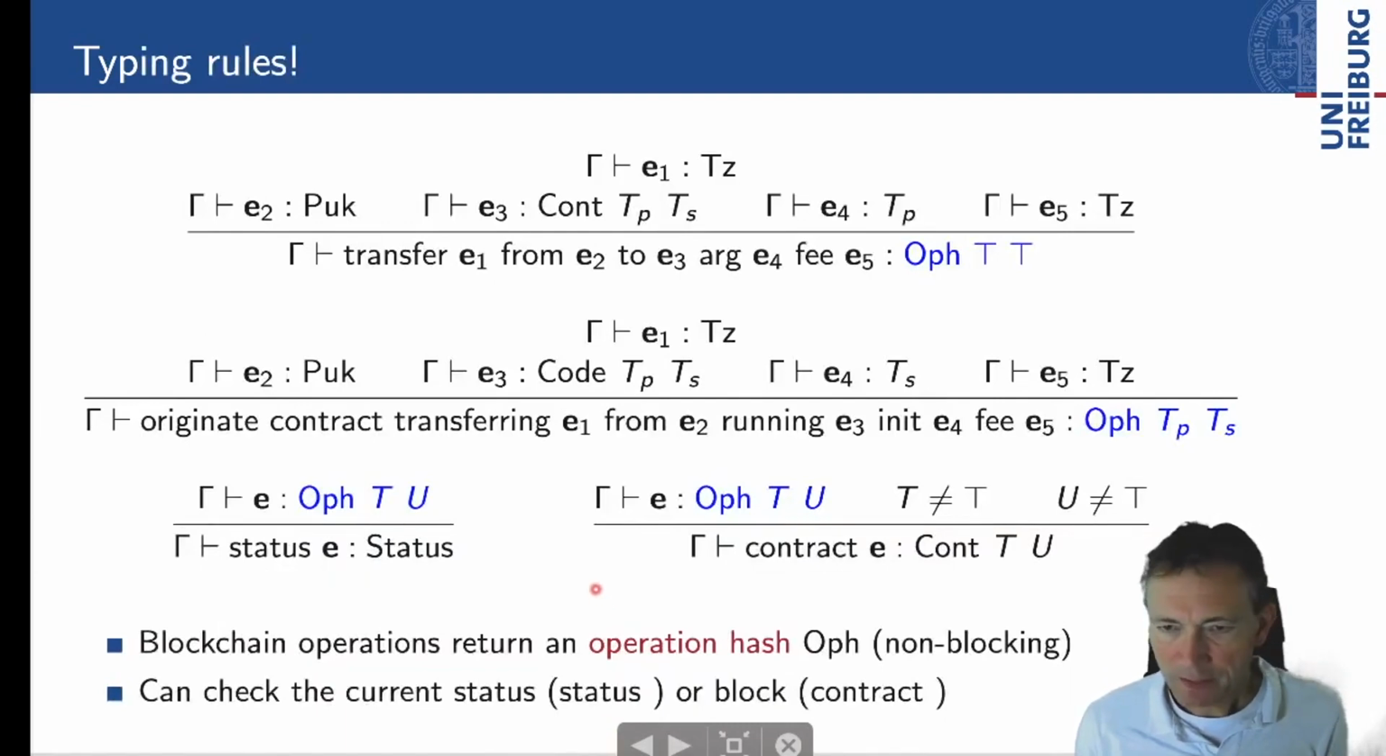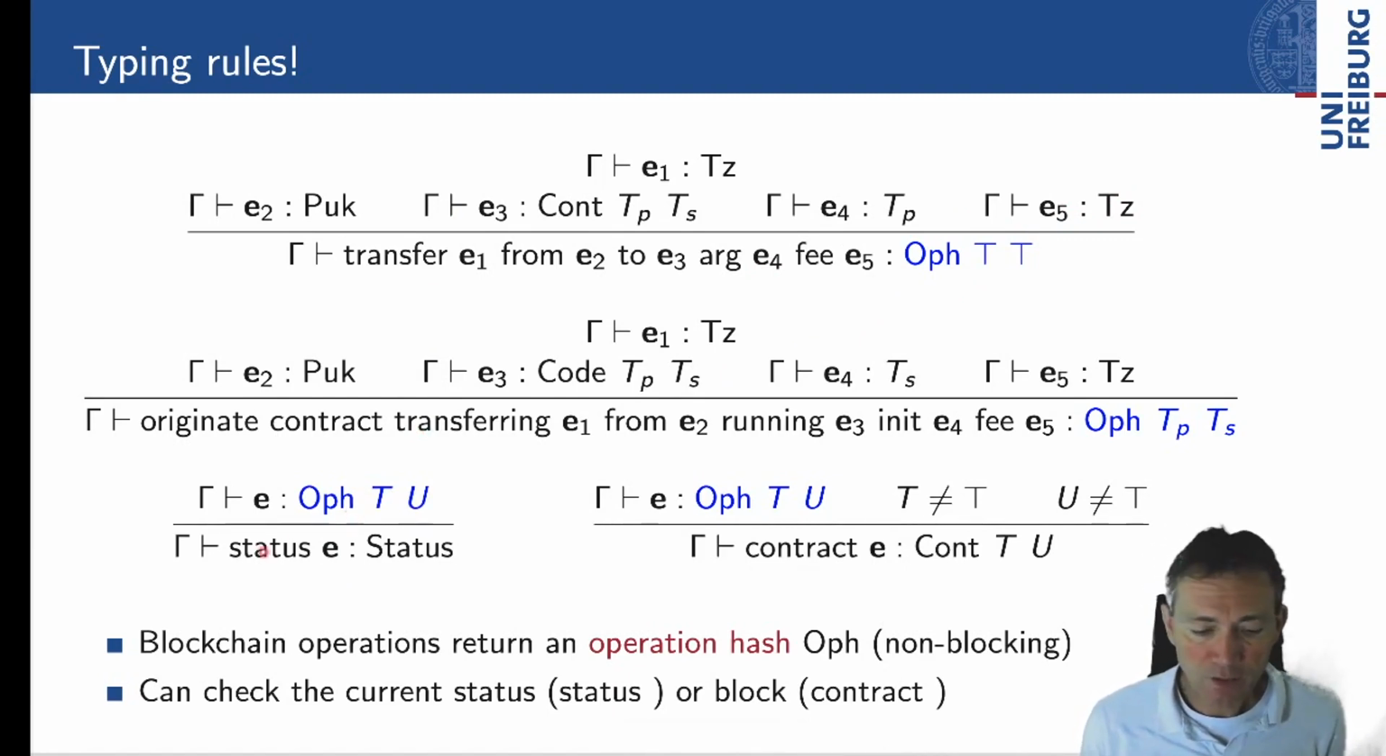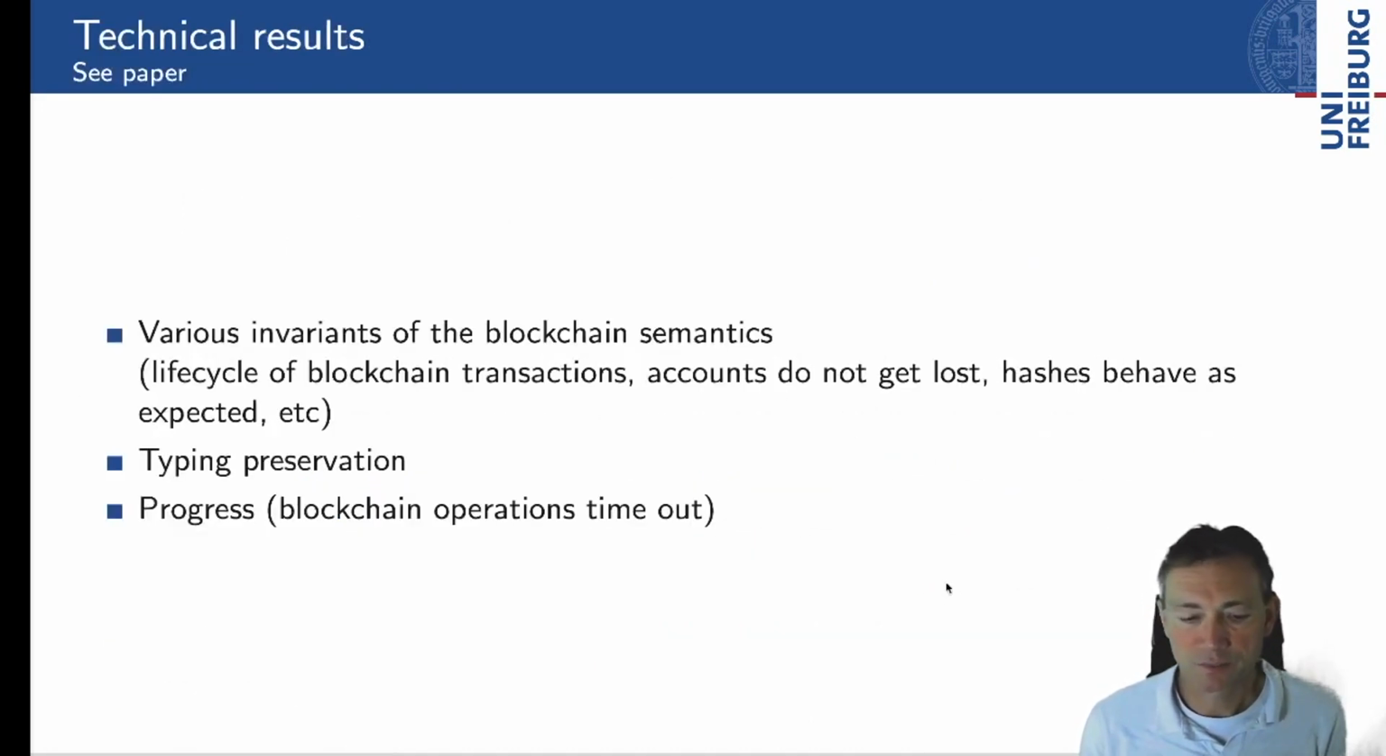All right, so here are some typing rules. I would just like to highlight two elements here. I'm showing the typing rules for two blockchain operations, transfer and originate. Both return an operation handle, and both of these operations are non-blocking, so they're immediately returning the handle. Now what can we do with the handle? Either we can non-blockingly ask for its status, or if the handle is suitably typed, then we can try to convert it into a contract. We see that it's suitably typed if the types here are sufficiently informative. Now, this is a blocking operation, obviously.